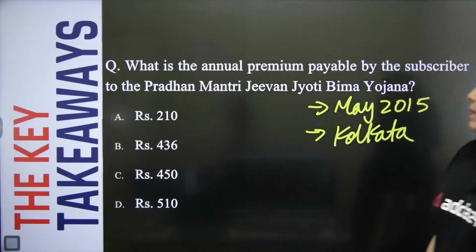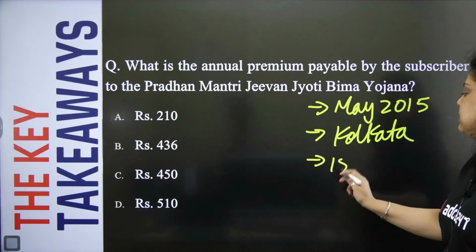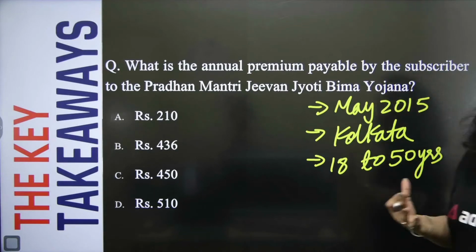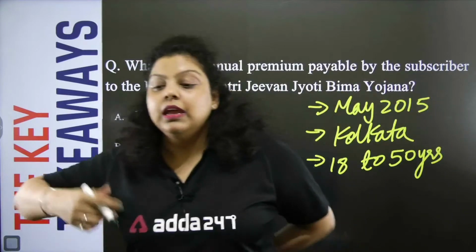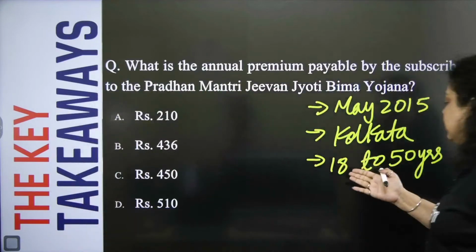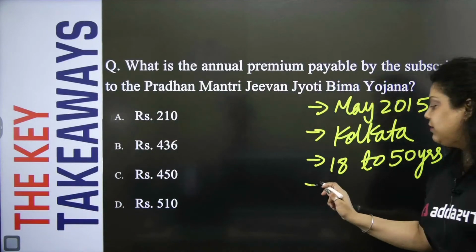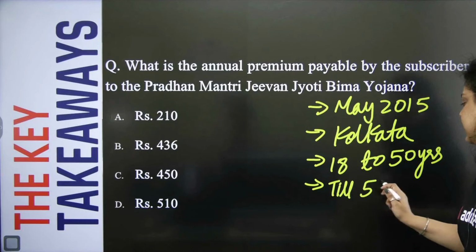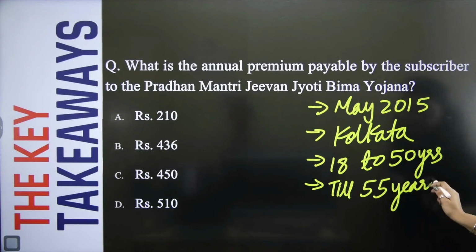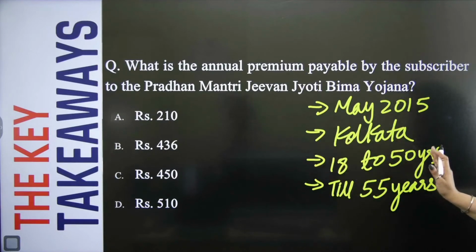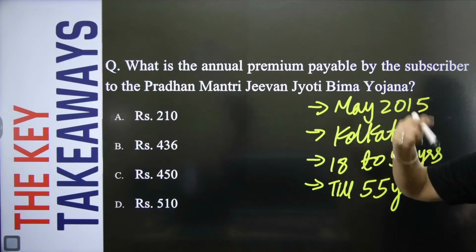Now, if we talk about Jeevan Jyoti Bima Yojana, the age group of this scheme is 18 to 50 years. And this is an annual scheme. What does annual scheme mean? If you want the benefit of this scheme, every year you have to give the premium. Every year you have to contribute. So 18 to 50 years is the age group, and it covers insurance. It gives you insurance benefit till the age of 55 years. It means the contribution has to be made annually from 18 years to 50 years, whatever age you want to enroll in. After enrolling in the scheme, every year you have to pay the premium amount.